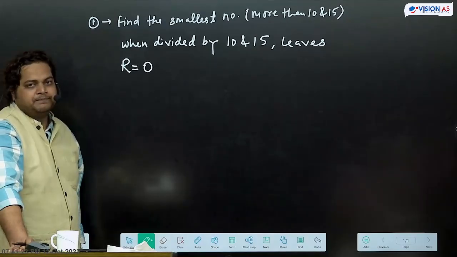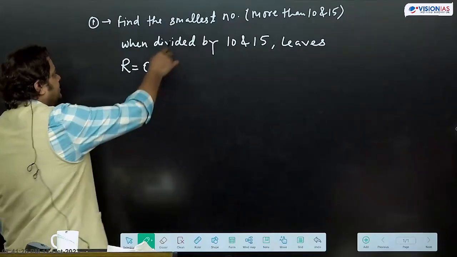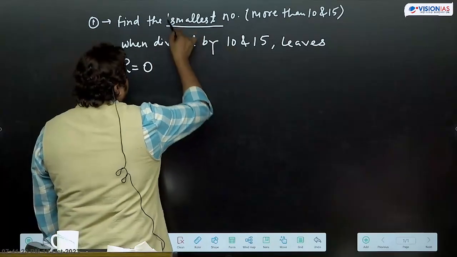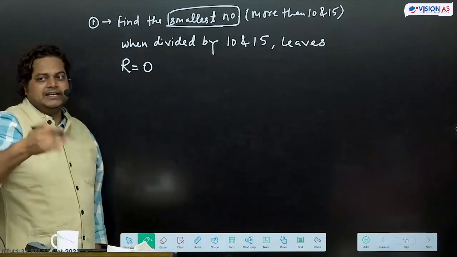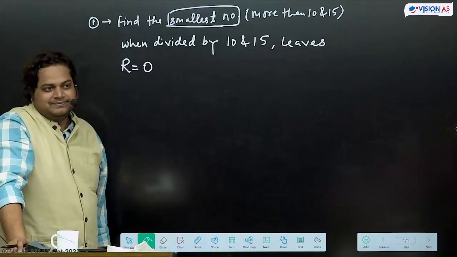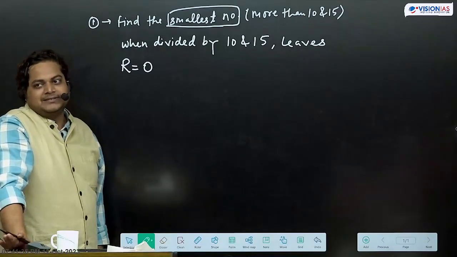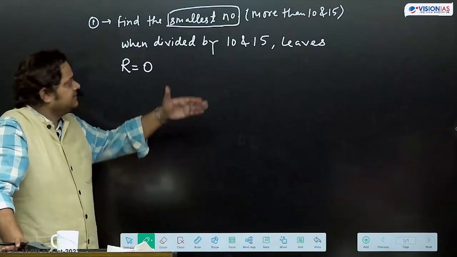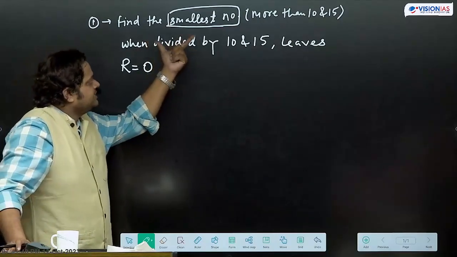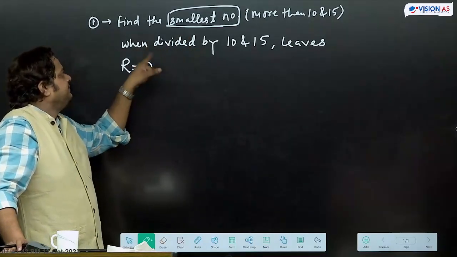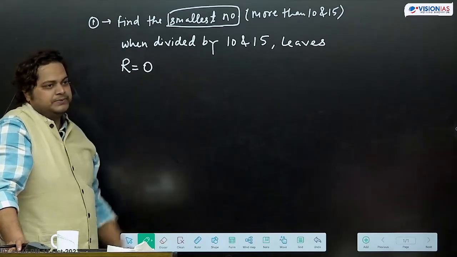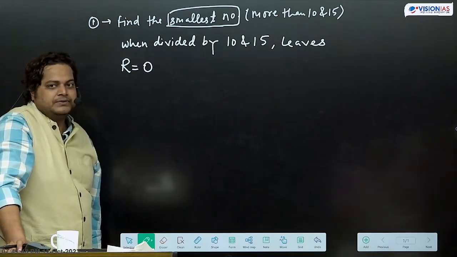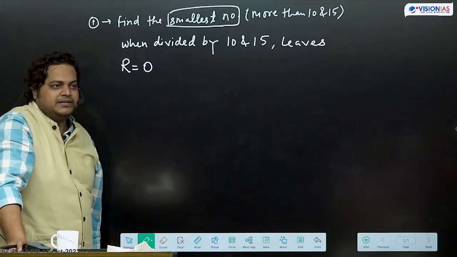So here the key word is smallest. But you can see largest number also. Again we need to calculate LCM. So we'll see all the variations. Basically we need to calculate LCM here.